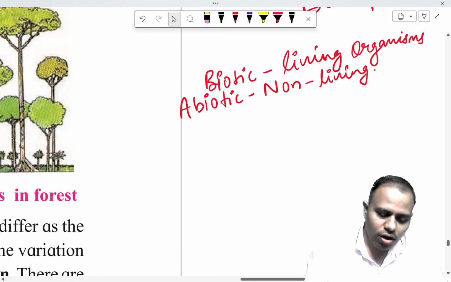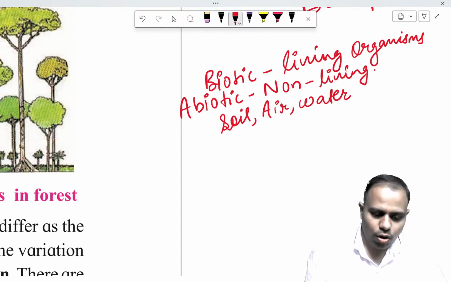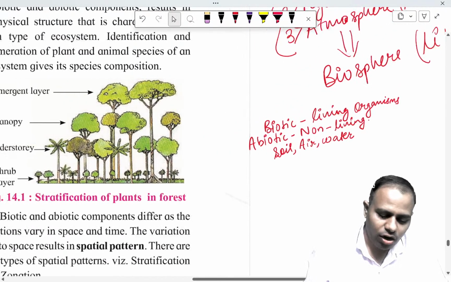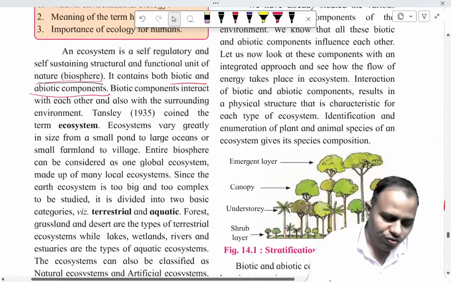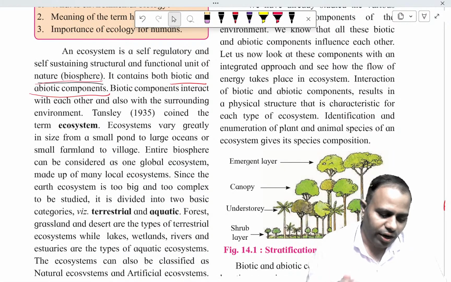So what are the examples of abiotic components? The examples of abiotic components, students, are soil, then air, water. All these are the abiotic components that are present on the earth. So our biosphere consists of both of these components, abiotic and biotic, together.